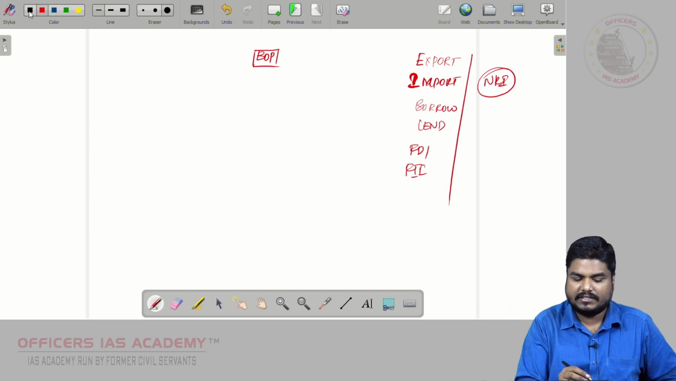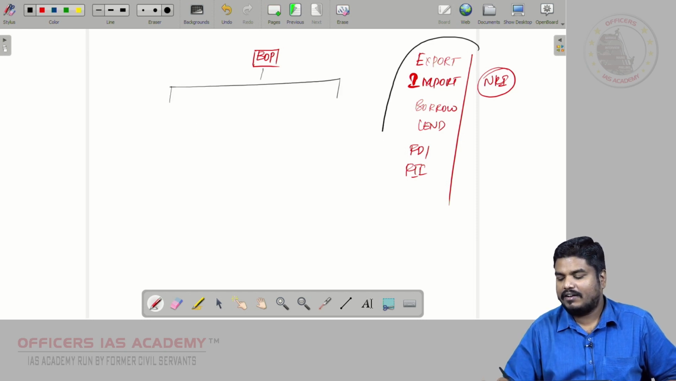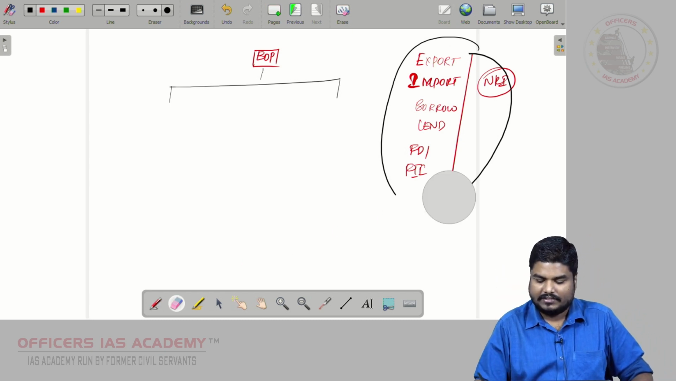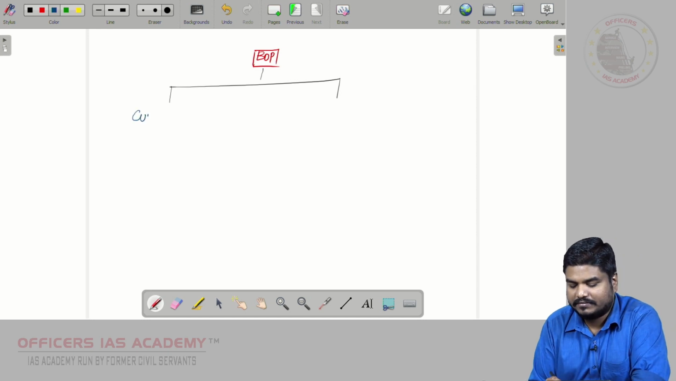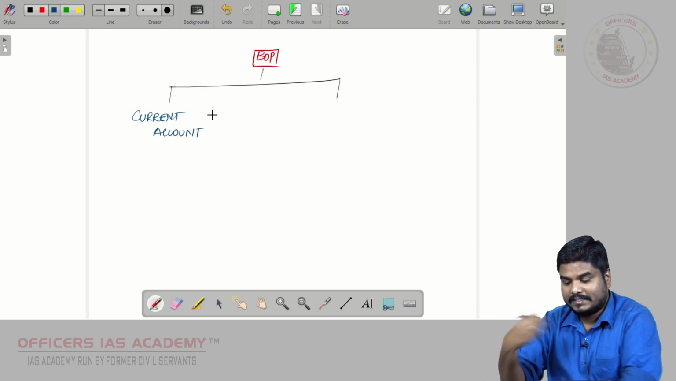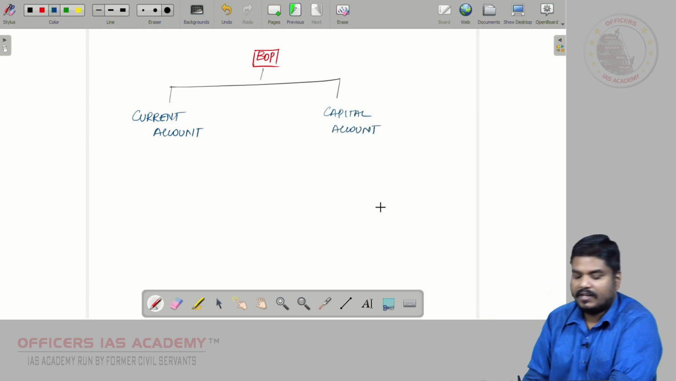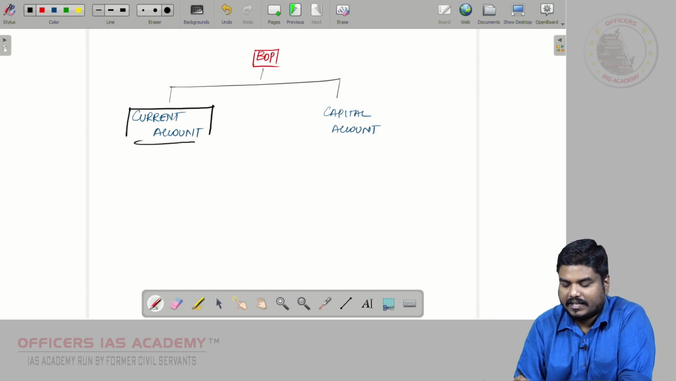So this balance of payments has two accounts. All these are placed in two accounts, right? So what are those accounts? One is current account, another one is capital account. Current account and capital account.